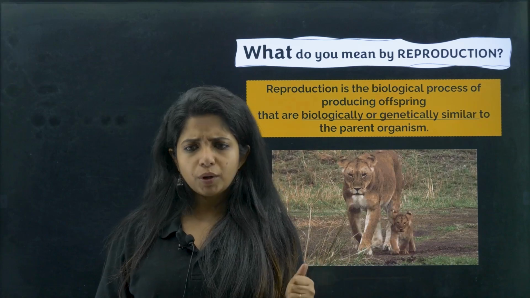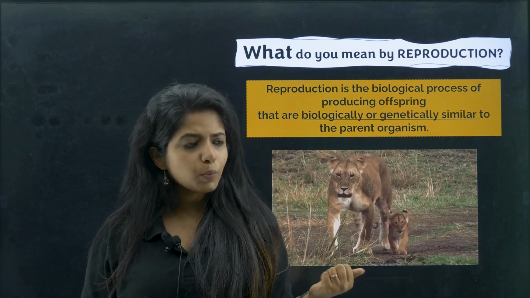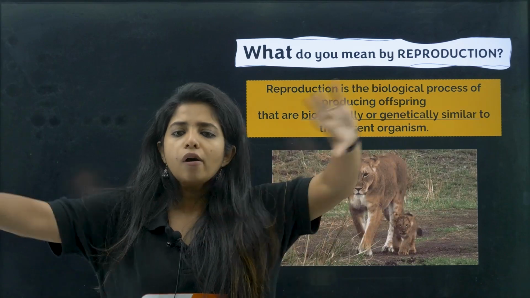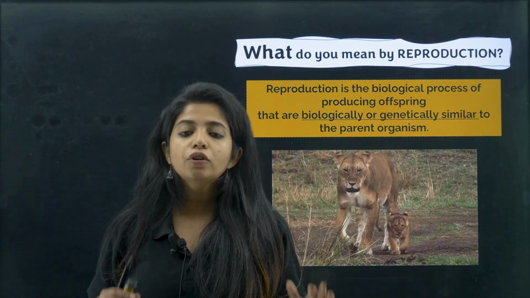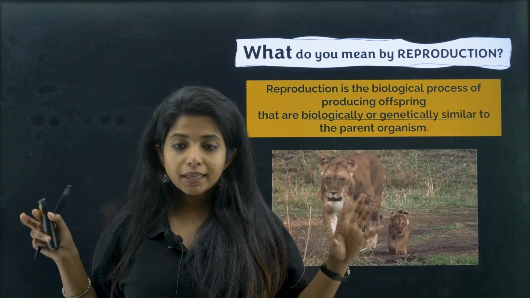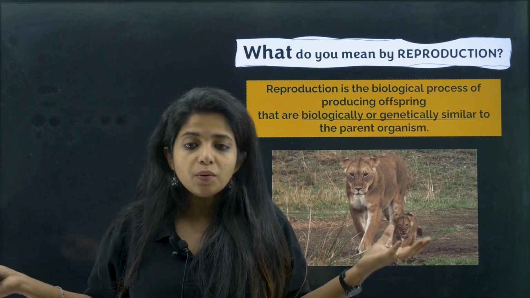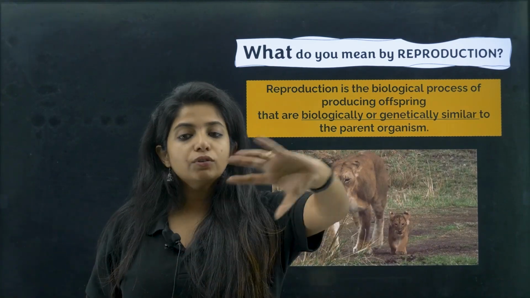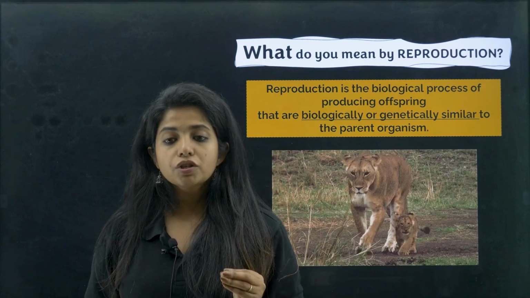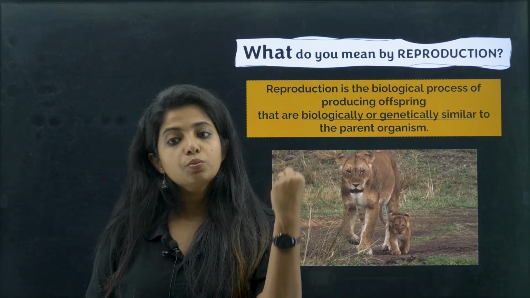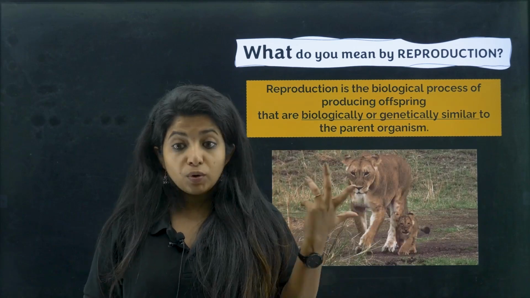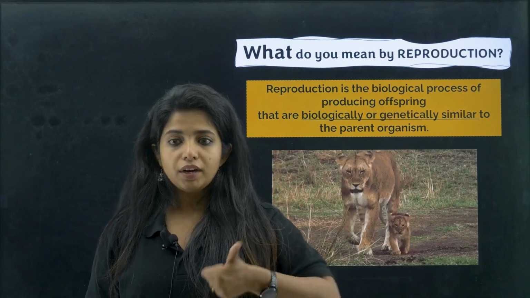Now, what is the use of reproduction? Why do you think it is very much important? Without reproduction, things cannot work. Take the human species: just think, all of us decide not to reproduce. What will happen? After we are dead, there won't be anyone to continue our species. So without reproduction, you cannot guarantee that the species would be continued. The human race would be totally extinct from this world. We do not want that. That is why reproduction is important.